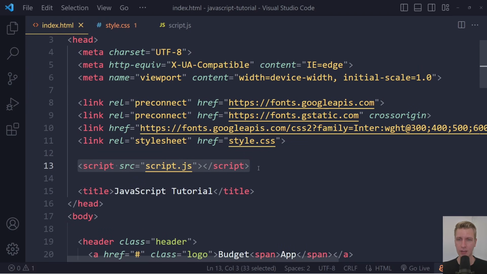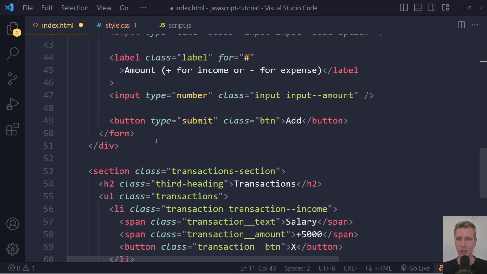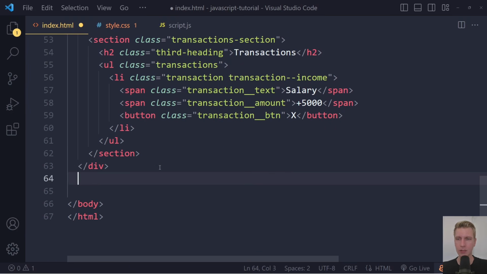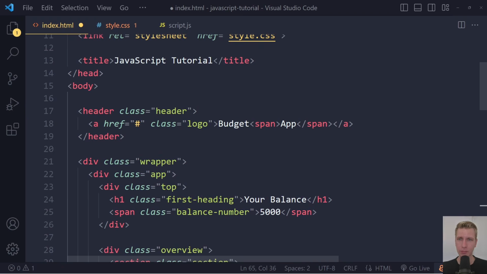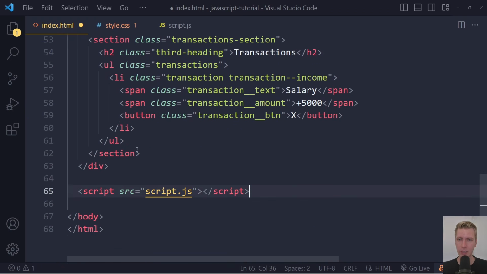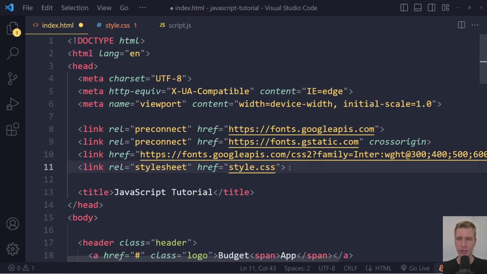Now, in the past, people have solved this. There's certain technical reasons for that, by the way. In the past, people have solved that by putting this script file at the end of the body here. The downside of this is, of course, that the browser has to parse all of this HTML first before it knows even the existence of this script file and can start downloading that. So this is suboptimal.